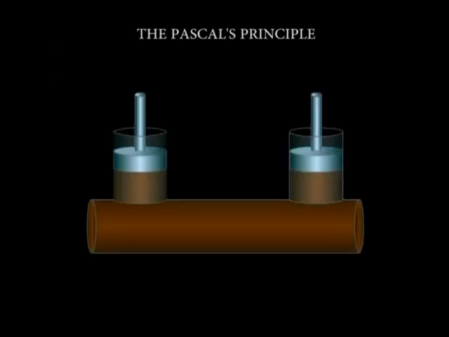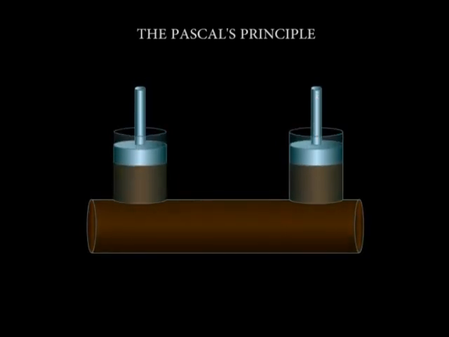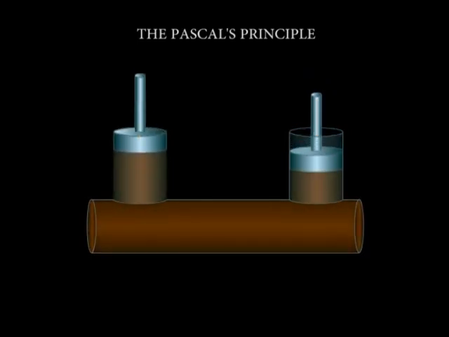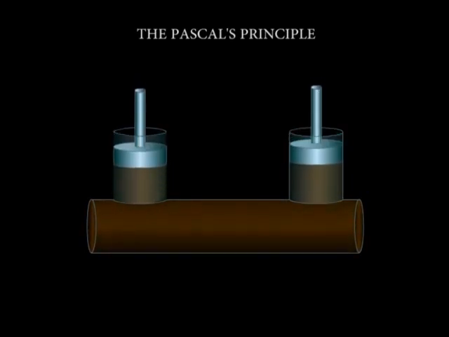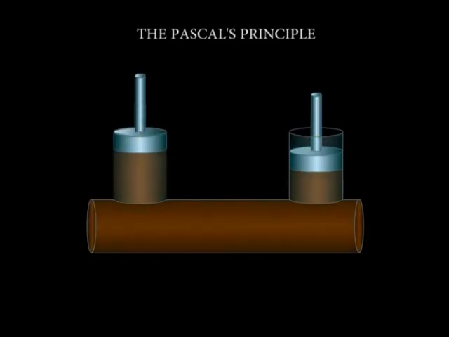Again, if you look at these two vertical cylinders with pistons connected via a horizontal pipe, if I push down one of the pistons, the other is pushed up. What is happening is that when I apply a force on one of the pistons, it exerts pressure in the liquid. This pressure is transmitted through the liquid to the other side. There, it creates a lifting force on the other piston, pushing it upwards. So then, how much force will be exerted on the other piston?